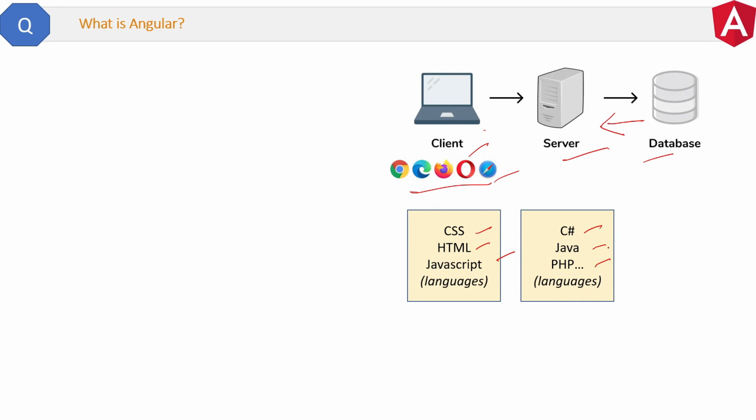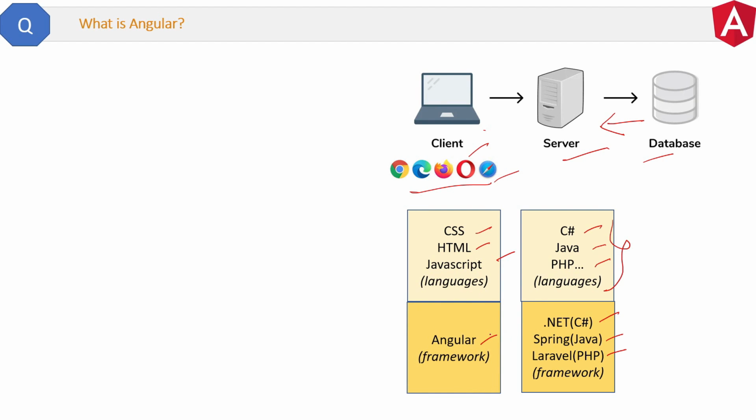Now for building large and structured web applications, we need frameworks around these languages. For example, in the server-side case, we have the .NET Framework for C#, Spring for Java and Laravel for PHP. Similarly, at the client side, we have the Angular framework. Why do we need a framework for the client side? Because nowadays client-side code is increasing and increasing, so we need a framework to structure the client-side code also.